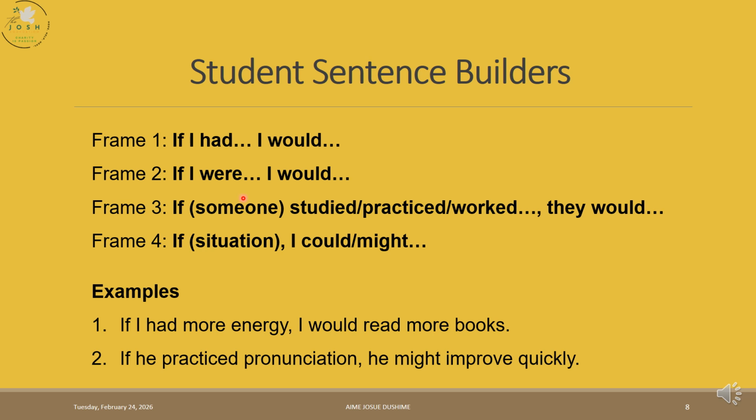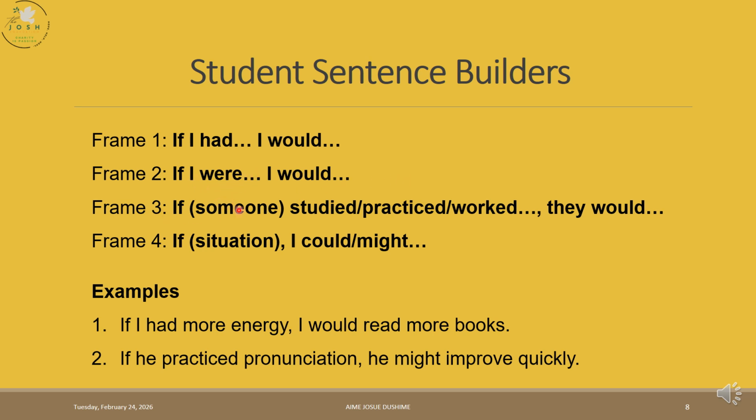Now I want you to build sentences using "If I had ___, I would ___." You just complete based on your own thinking. You say something you would do if you had the thing you mentioned earlier.